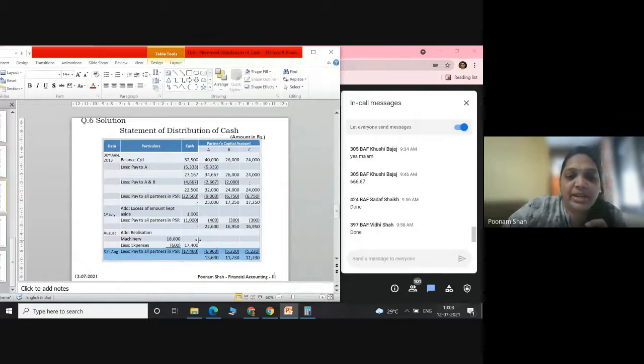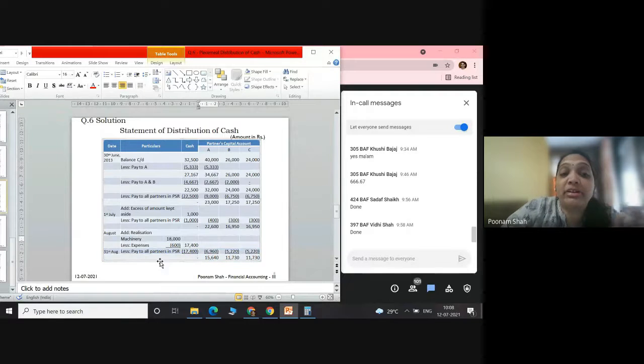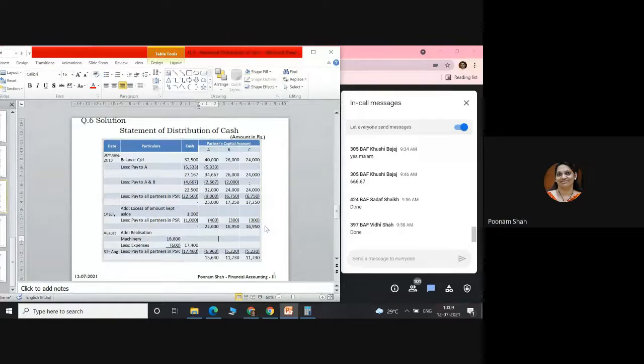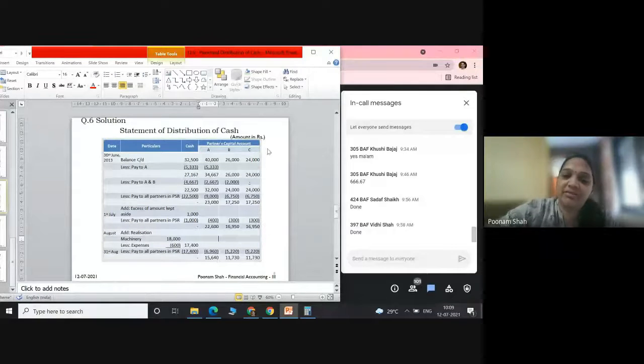What will we do with the 17,400? Distribute to partners in PSR. So this will be my next step, but that will be on 31st August, end of the month. Pay to all partners in PSR 17,400. And once you divide that in PSR 4:3:3, B will get 5,220 and C will get 5,220, leaving a balance of 15,640, 11,730, 11,730.